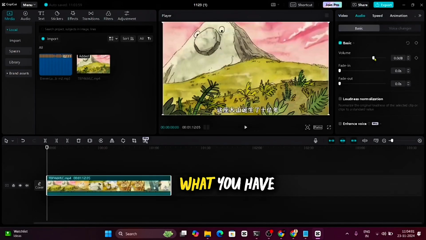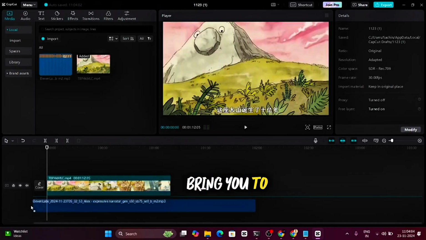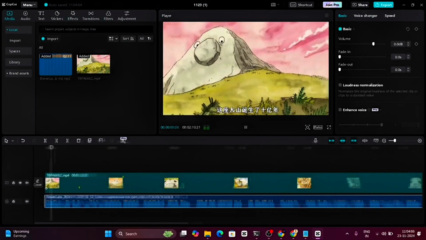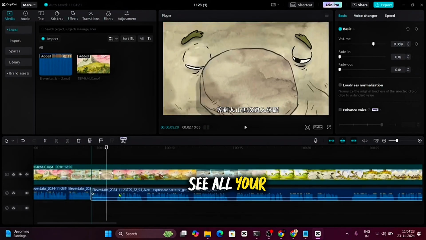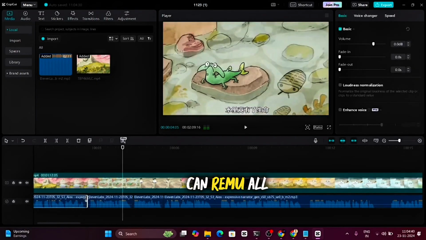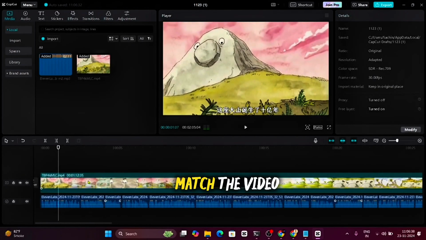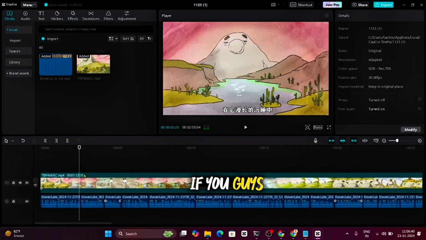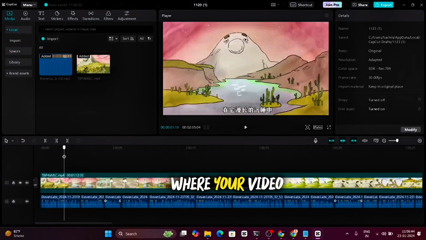Now what you have to do is bring the audio you got from ElevenLabs to the timeline too. And friends, here you get to see all the gaps. Now listen to the audio, and accordingly you can remove all the gaps here. After you remove them, what you have to do is match the video to the audio, because if you don't, the video won't go where your audio is going.